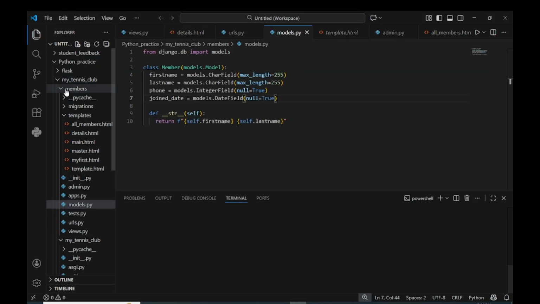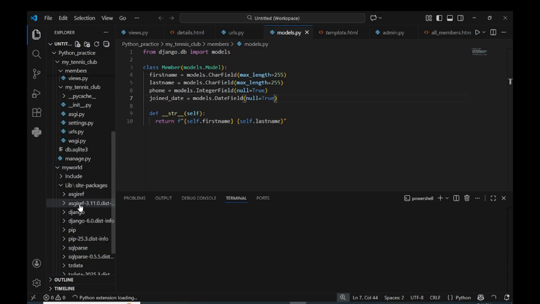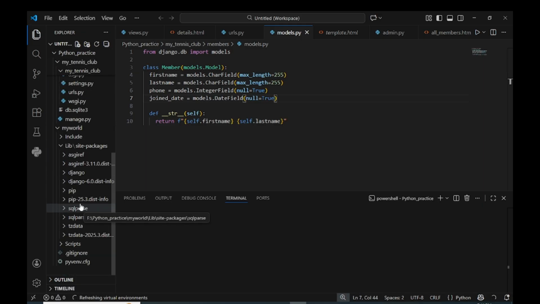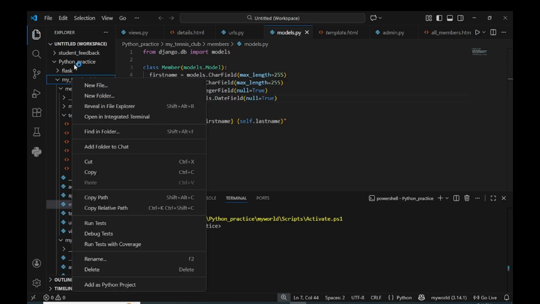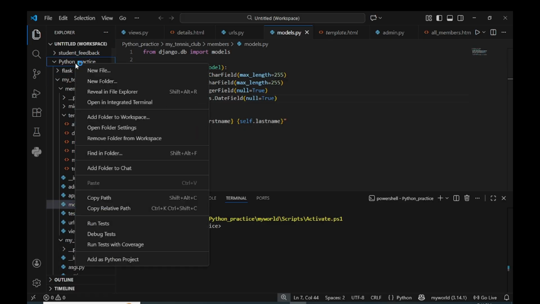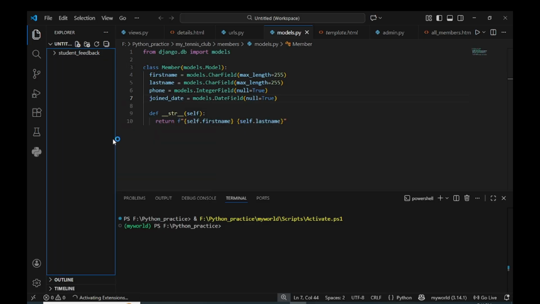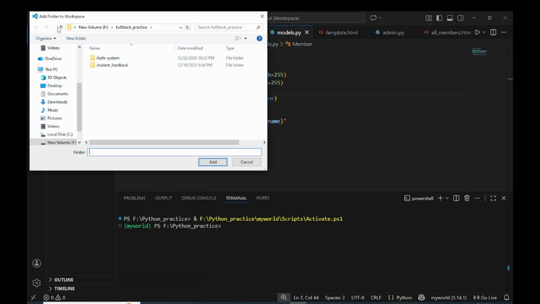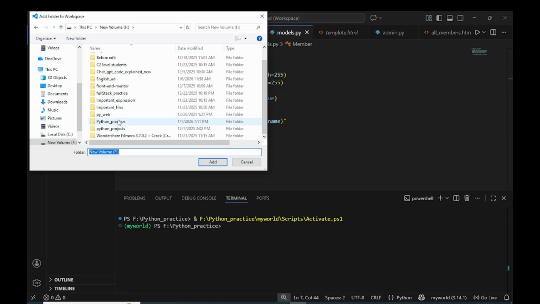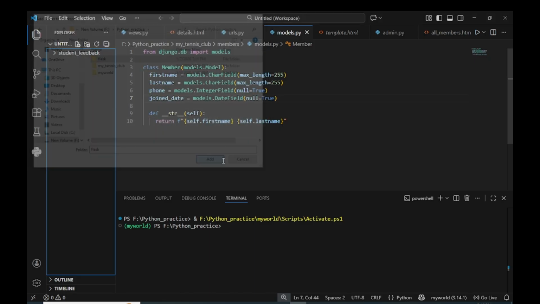One thing, Python practice, remove from workspace. And now we will add folder to the workspace, and select Python practice Flask.